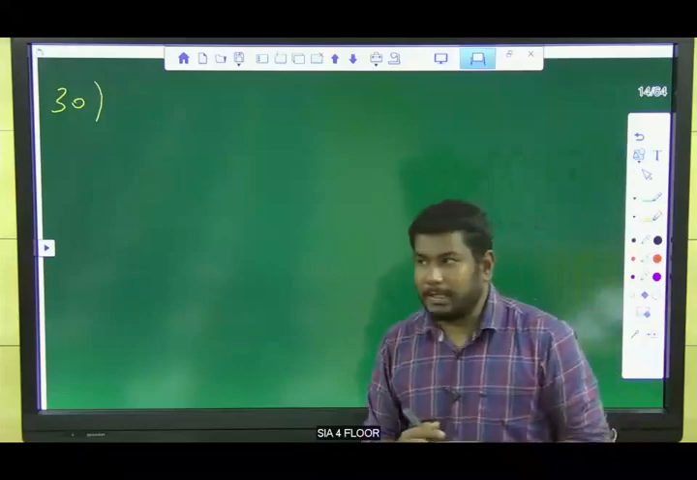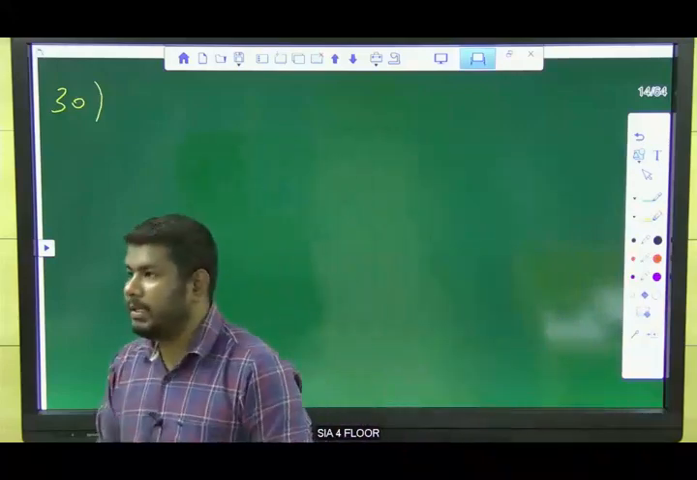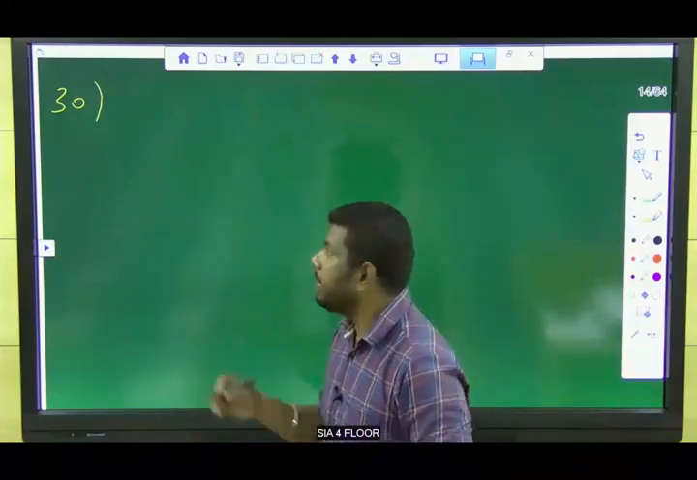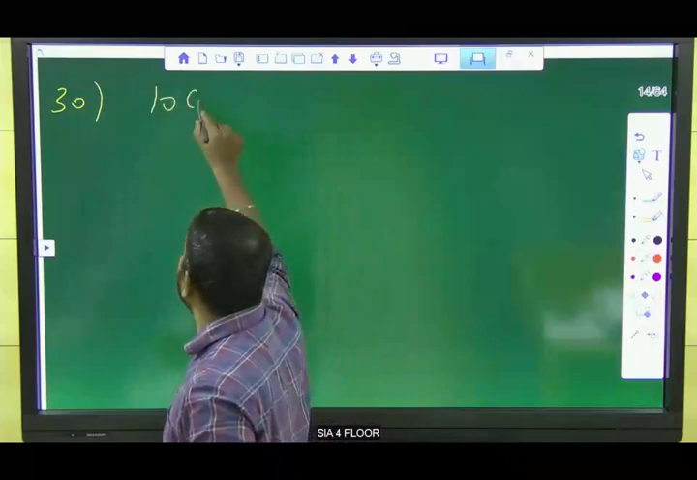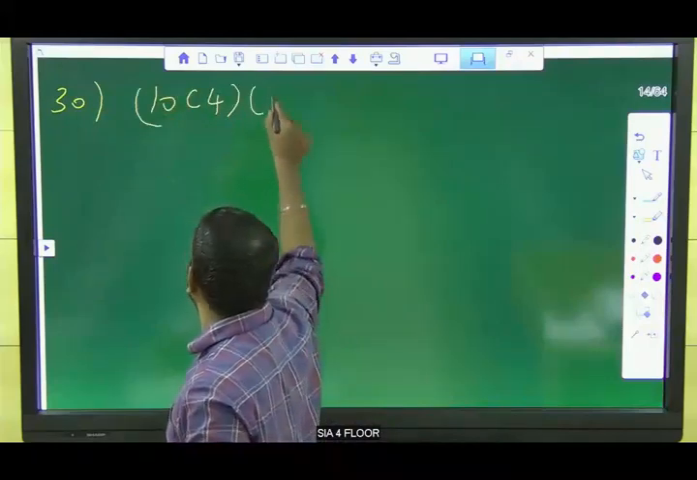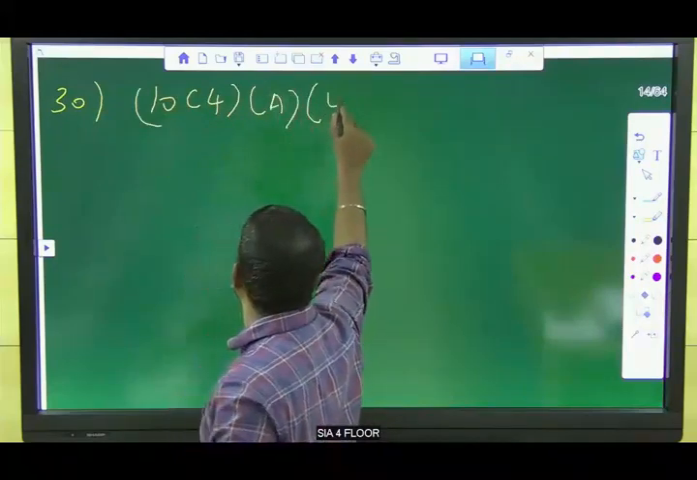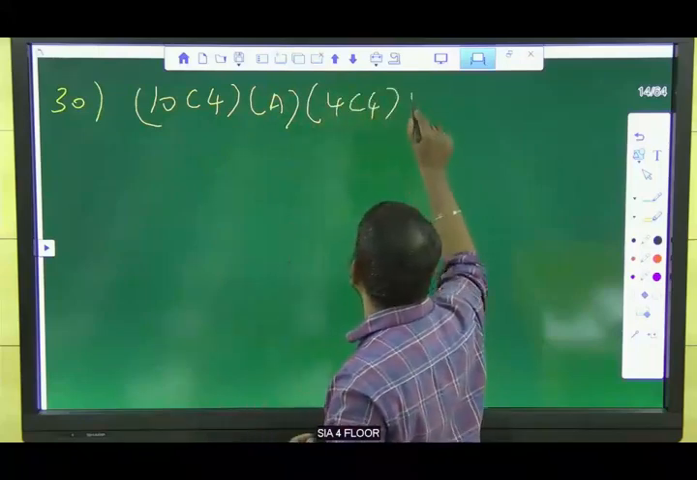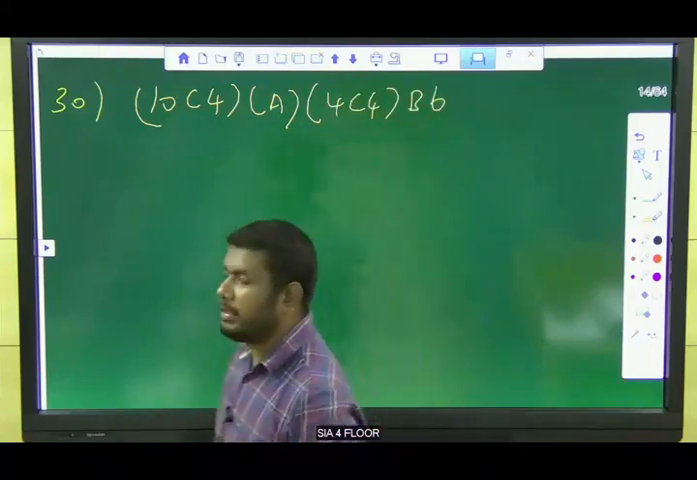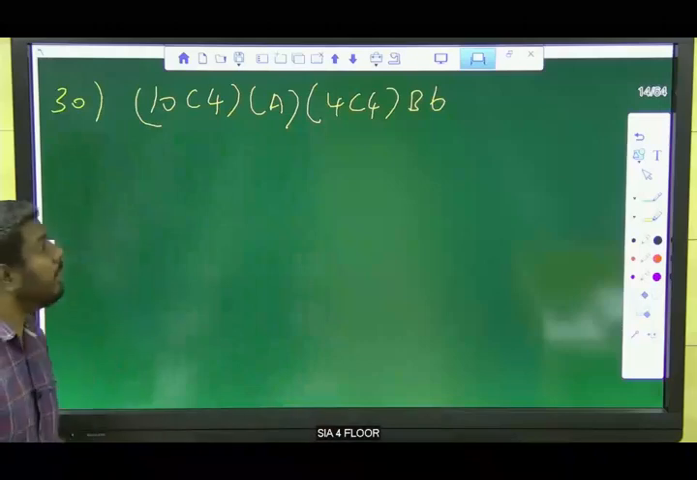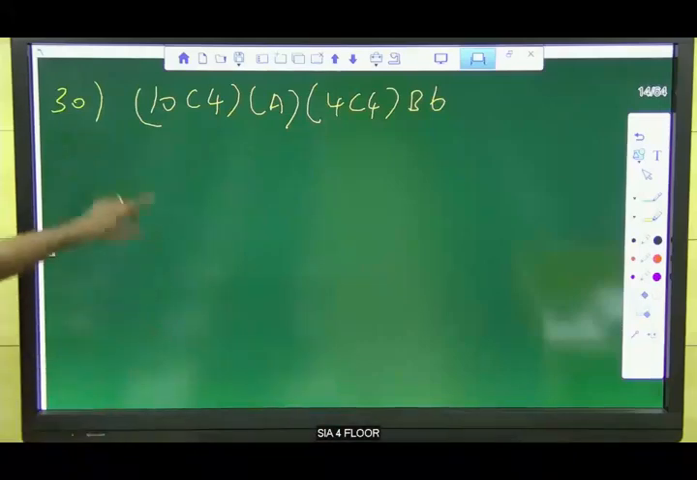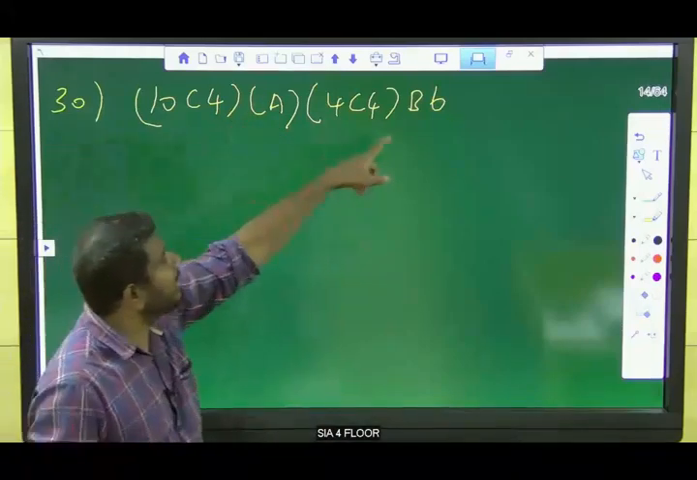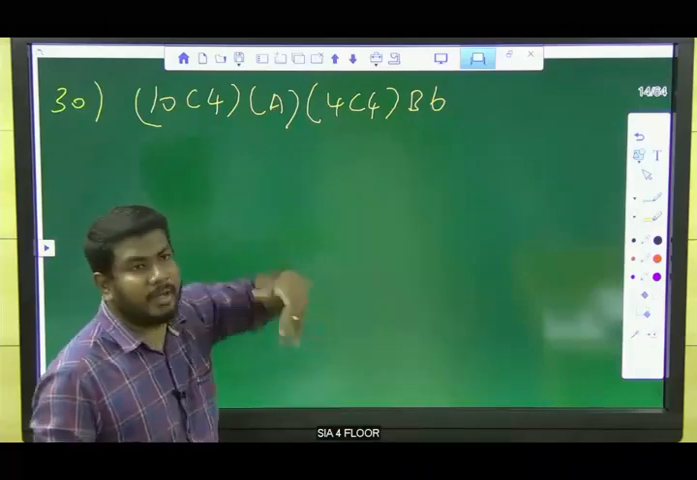A stands for plus, B stands for minus, C stands for into, right? Our question is 10 C 4 A, again 4 C 4 B 6, okay? So I told you, this is a symbols based question. A stands for plus, B stands for minus, and C stands for into.